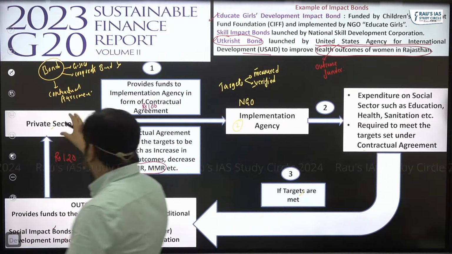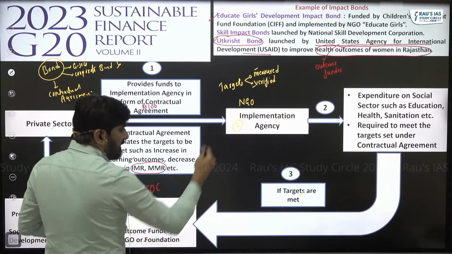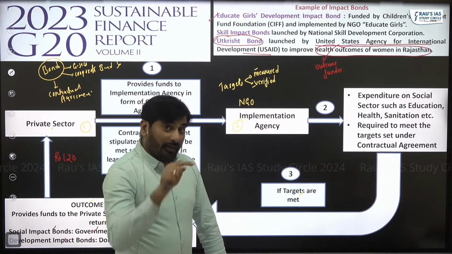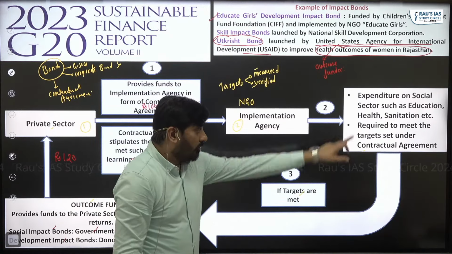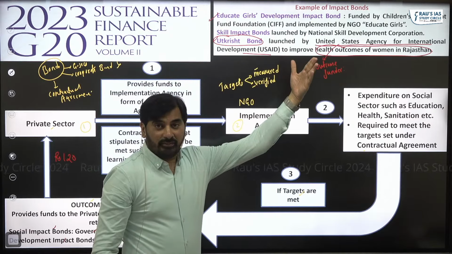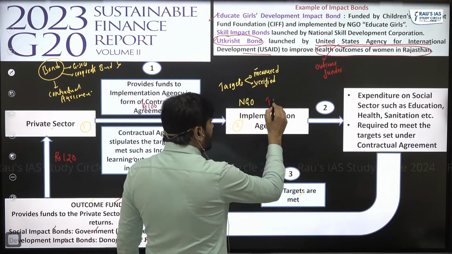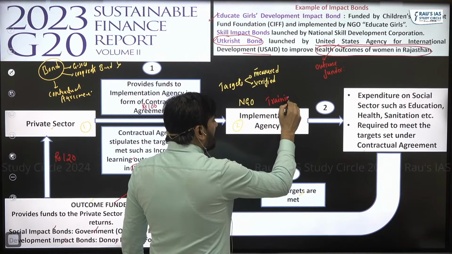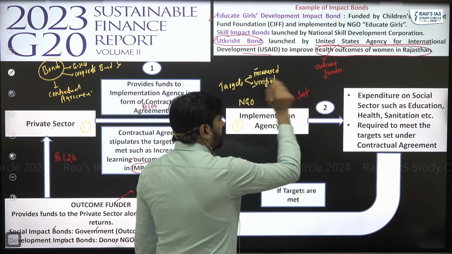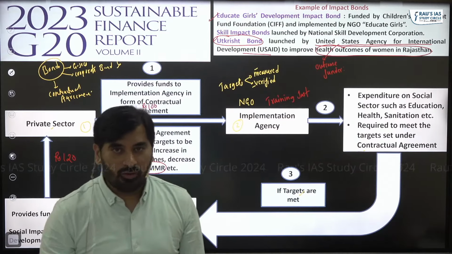So there would be a private sector. The private sector will give some money to an implementation agency. The example which I gave you was with respect to the social sector, but here we are talking about skills. For providing skill set, the implementation agency would be training institutes like ITI colleges, polytechnic colleges, and so on.